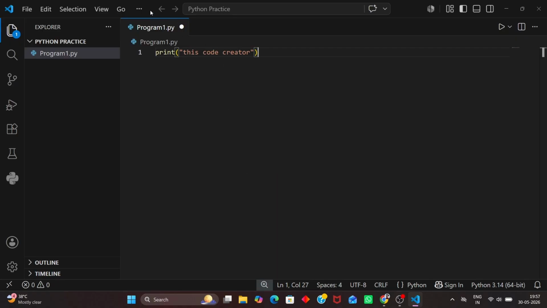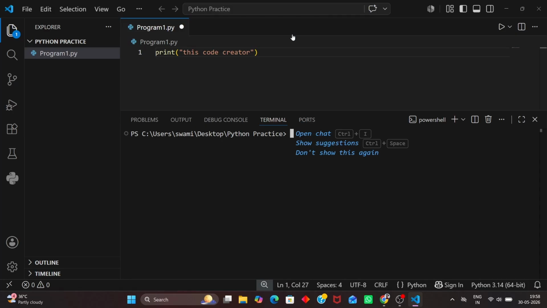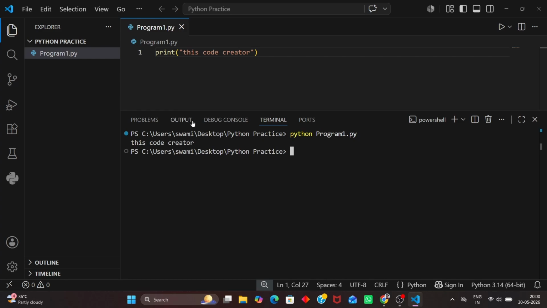Next, click on the three dots at the top menu. Select the Terminal option. Then click New Terminal. A new terminal will open with your folder location. Type python program1.py and press Enter. The code will run. The output will be the code creator.